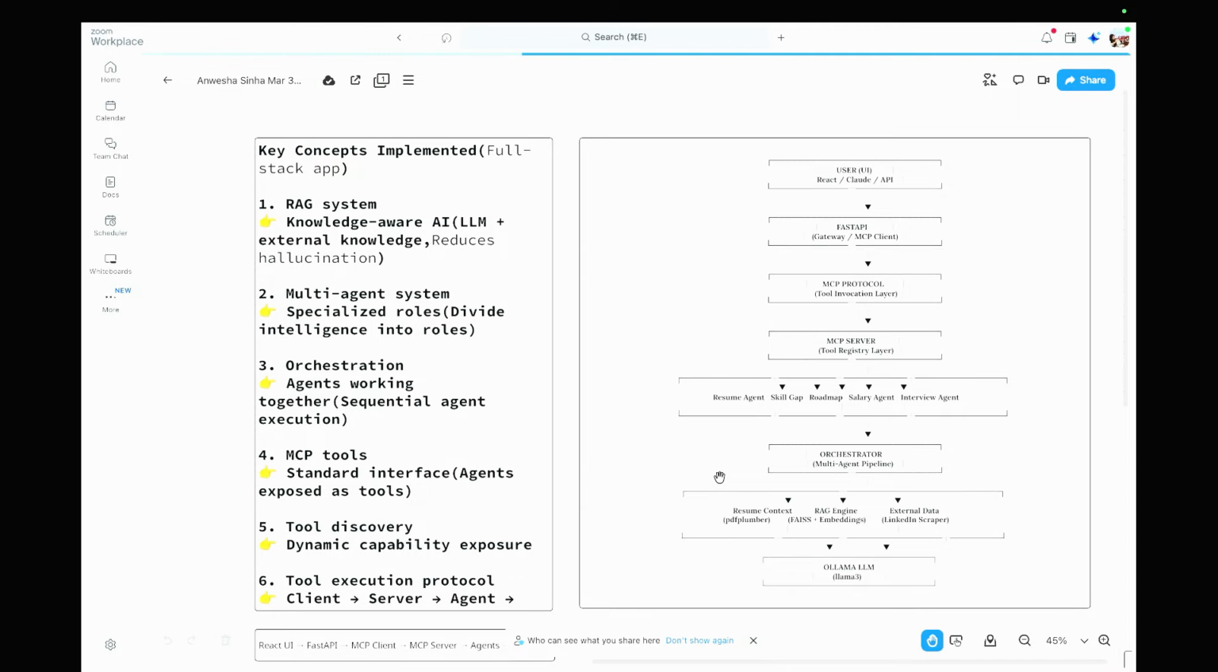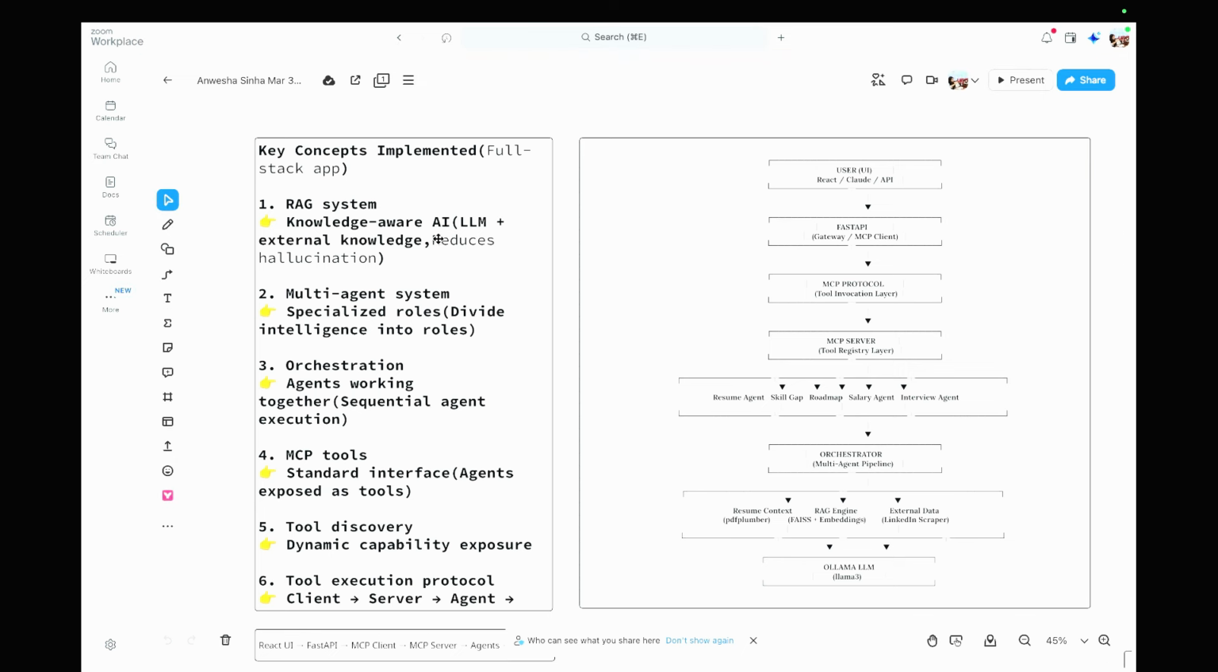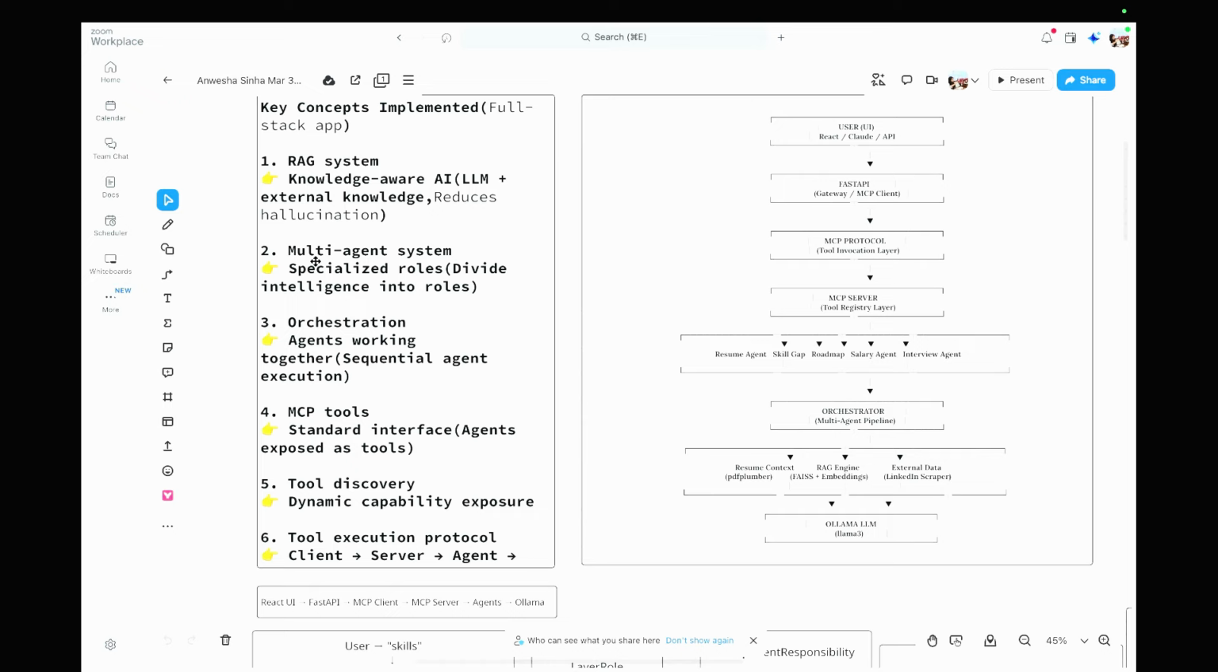So we have implemented a full stack app with a RAG system, where we have knowledge awareness, which is external knowledge: that knowledge.txt, the resume, and the LLM model, so that it reduces hallucination. We are going to do a multi-agent system, which means specialized roles. The roles are the resume agent, the skill gap agent, the roadmap agent, the salary agent, and the interview agent, so that every agent is specialized to do a particular role.